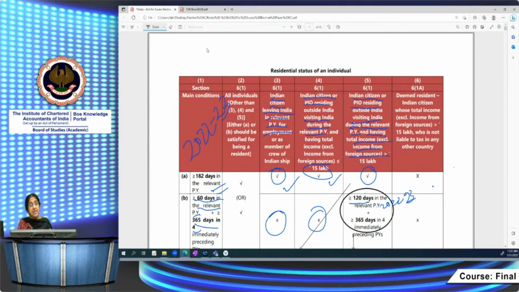Okay, so this is clear. These are all conditions given in section 6.1 itself.